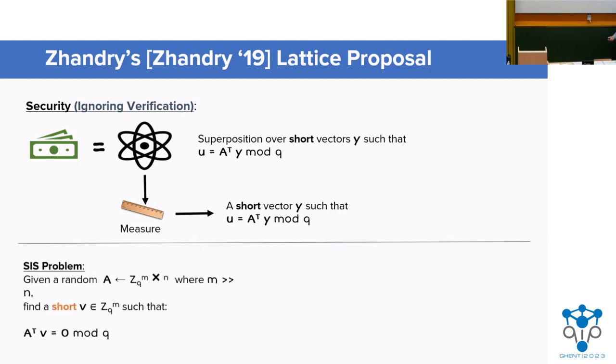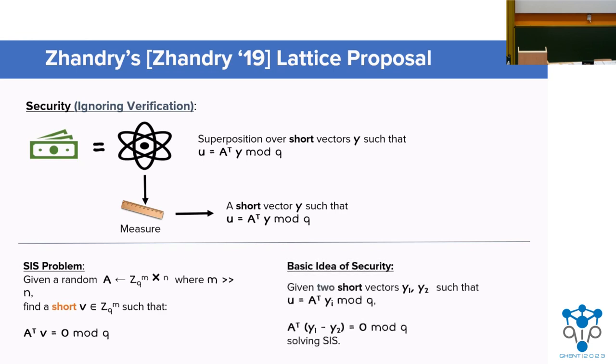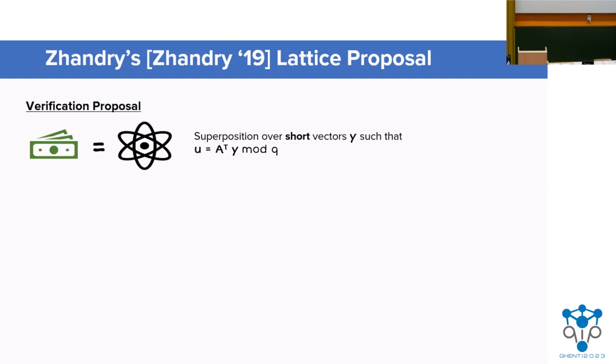So recall, and I'm sure that many of you are familiar with the SIS problem, that the SIS problem asks us to find short vectors that are in the kernel of A transpose for a random matrix A. And so if we have two vectors that are offset by the same amount, in other words, they have the same hash value, we can subtract them and get a vector that solves the SIS problem. But this only helps us in the case of an honest adversary, right, that actually generates these colliding superpositions. What if an adversary gives us two classical states with the same value of y? This obviously won't work. And in this case, we'll actually be in trouble.